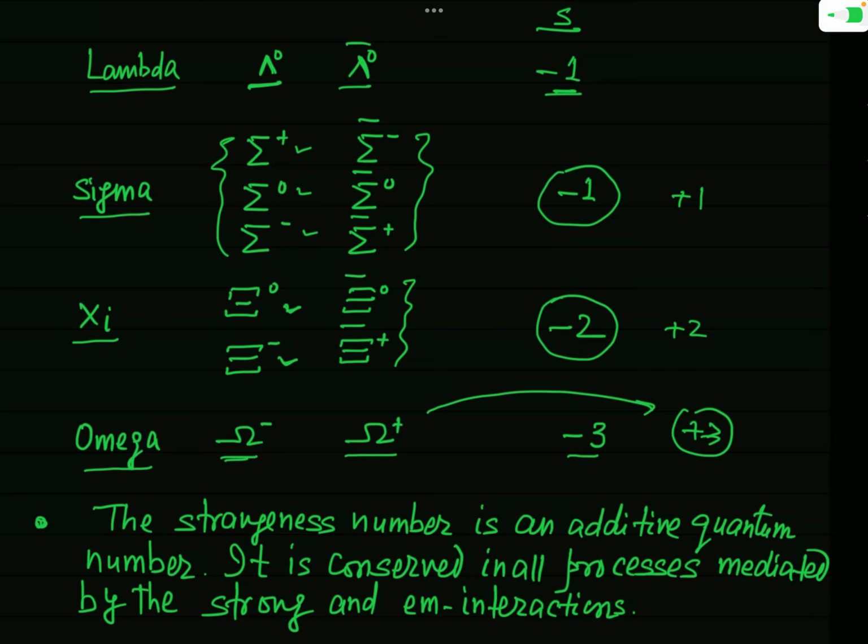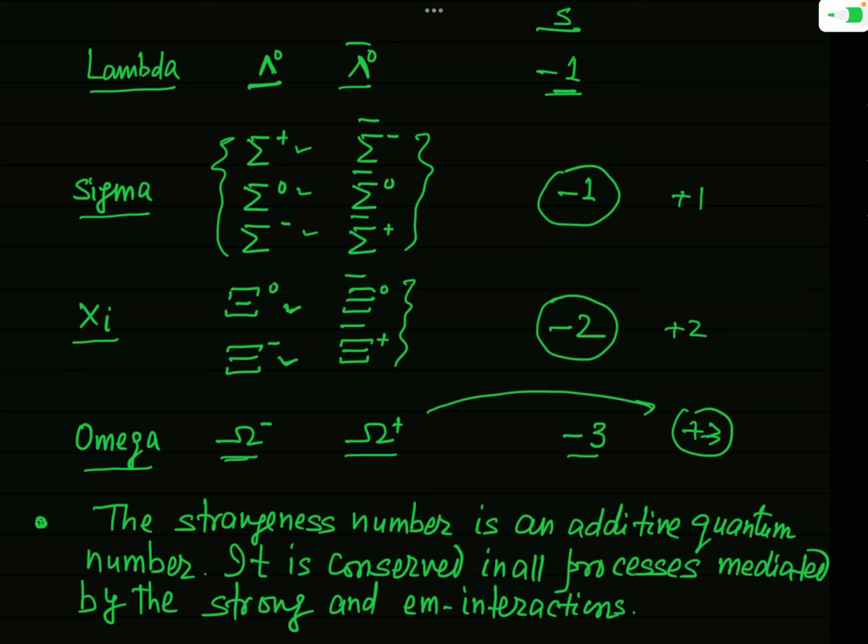So I have mentioned here the values of the strangeness number for the different hadrons, and as I have told you, you have to remember this. This strangeness number is an additive property. It means whenever you have to find the total value of the strangeness number in a particular reaction, you have to add algebraically the strangeness numbers of all the particles involved in that reaction.